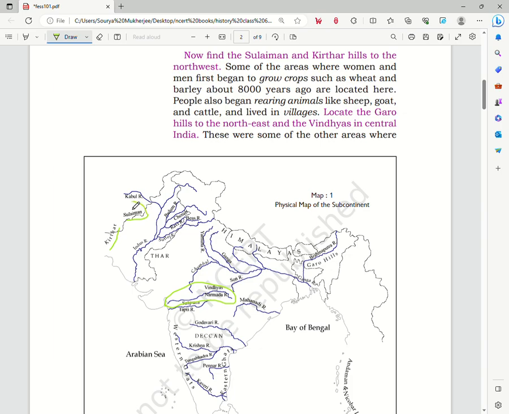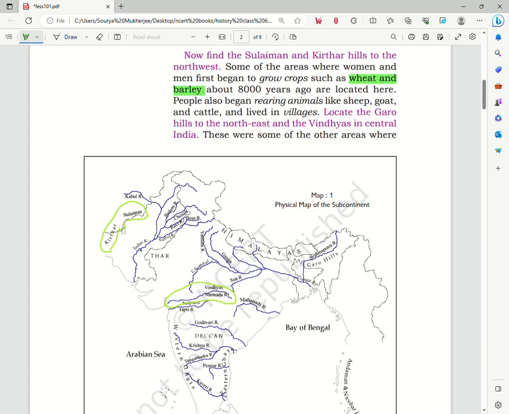Over here we see the first instances of agriculture in the subcontinent. Around 8,000 years ago people started growing crops like wheat and barley over here. These people were also rearing animals like sheep, goat and cattle, and lived in villages.